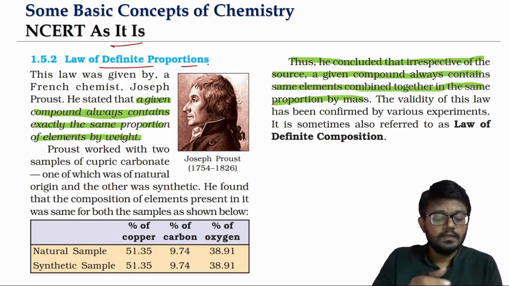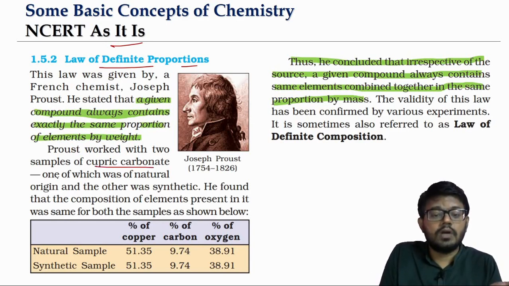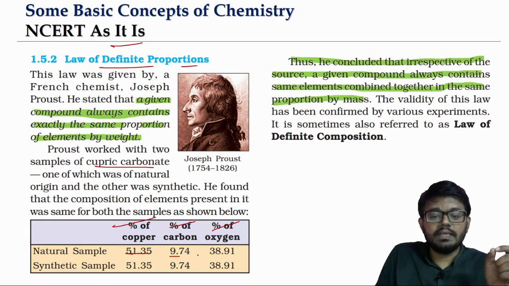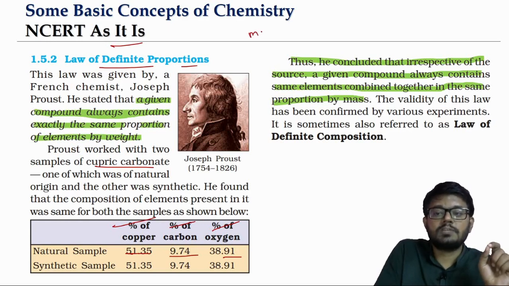When he was looking at the case of cupric carbonate and seeing the composition of copper, carbon and oxygen, the composition was remaining the same. Composition means we are talking about mass percentage, or we can say weight percentage also.